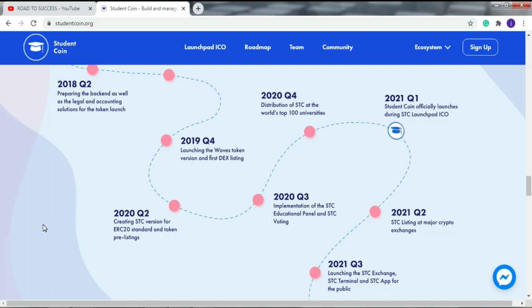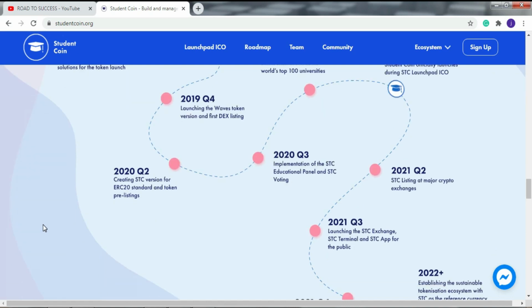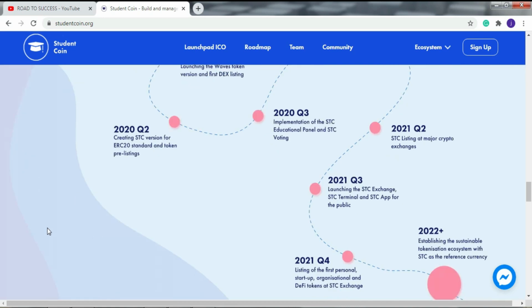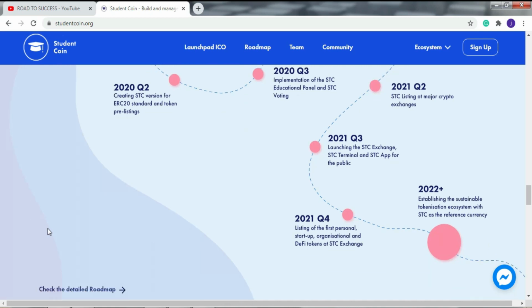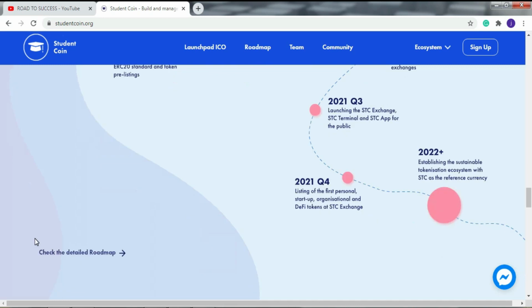Then the second quarter of 2021, STC listing at major crypto exchanges. Then the third quarter of 2021, launching the STC Exchange, STC terminal, and STC app for the public. Then the plan for the fourth quarter of 2021, listing the first personal startup, associational, organizational, and DeFi tokens at the STC Exchange. Then their plan for 2022, establishment of a sustainable tokenization ecosystem with STC as the reference currency.